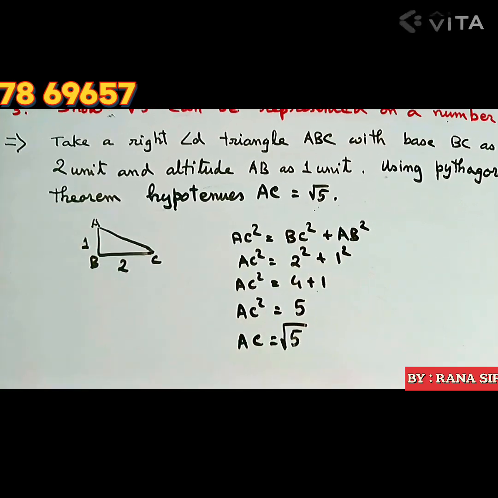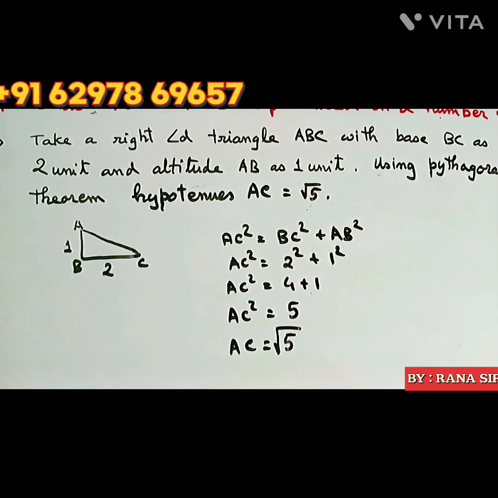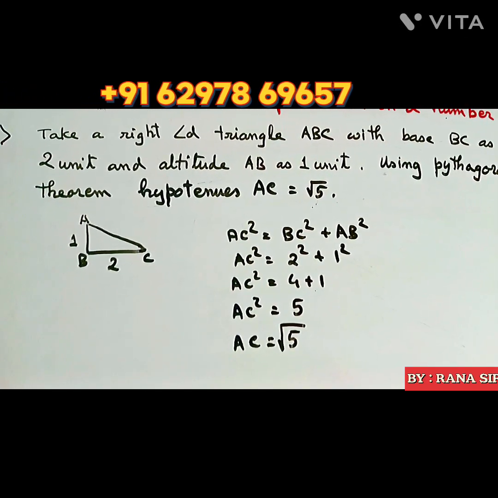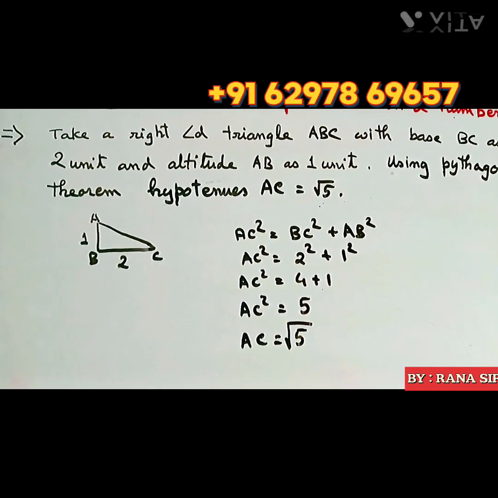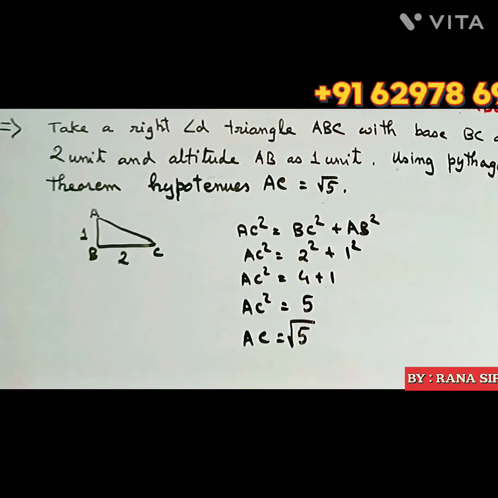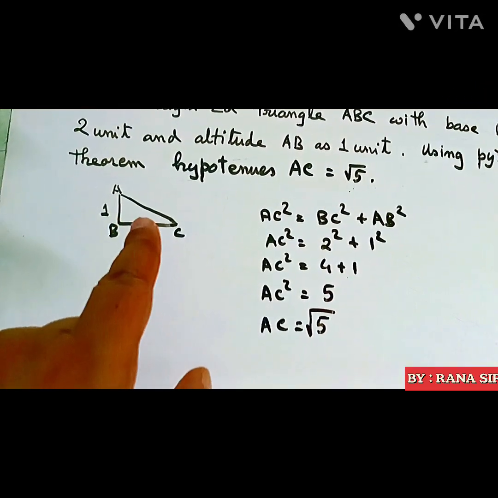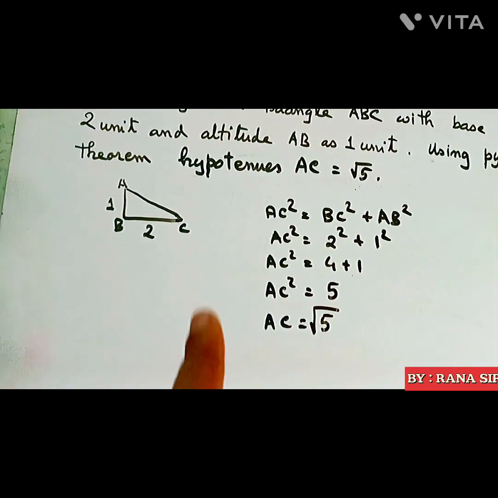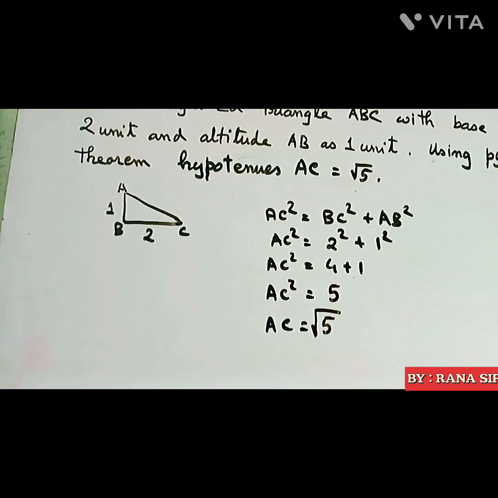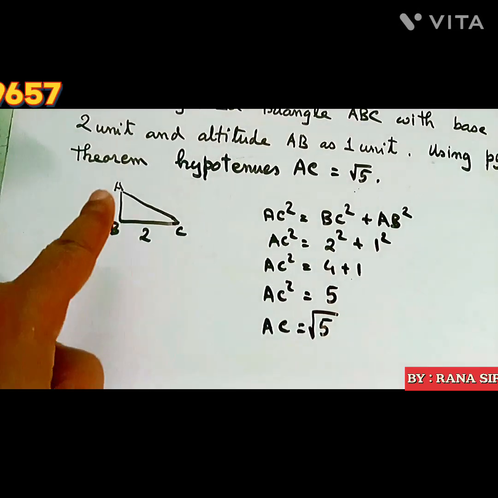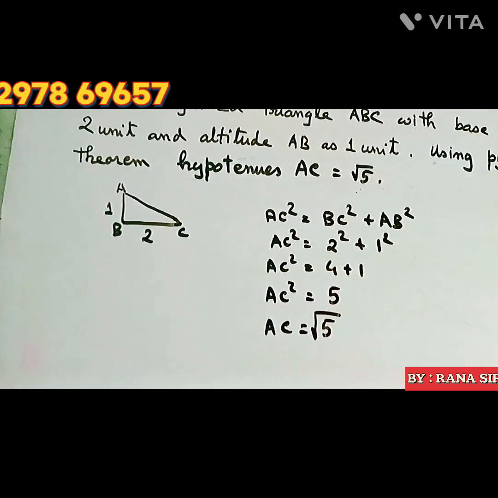For this you take a right angle triangle ABC with base BC as 2 units and altitude AB as 1 unit. So I have taken a triangle ABC, B is the right angle, B is 90 degrees. Base BC is 2 units and altitude AB is 1 unit.